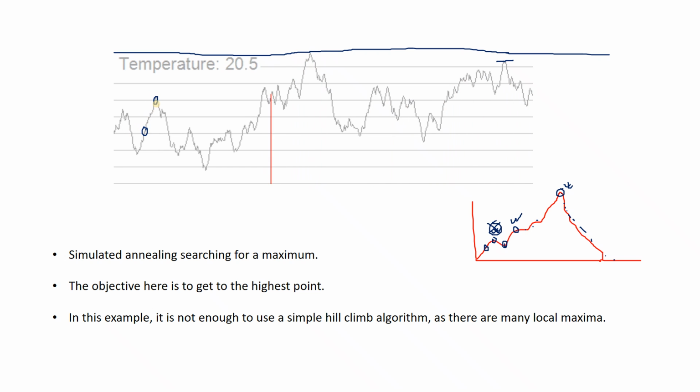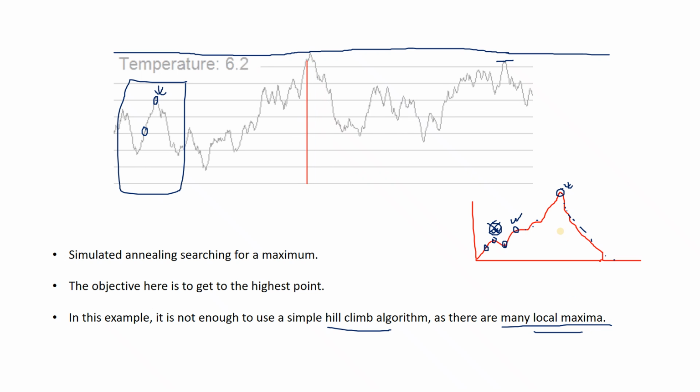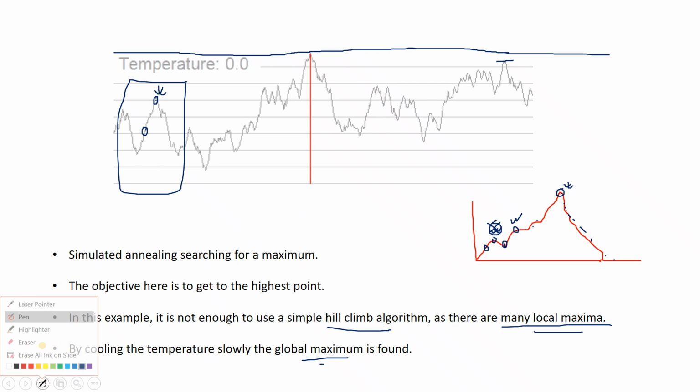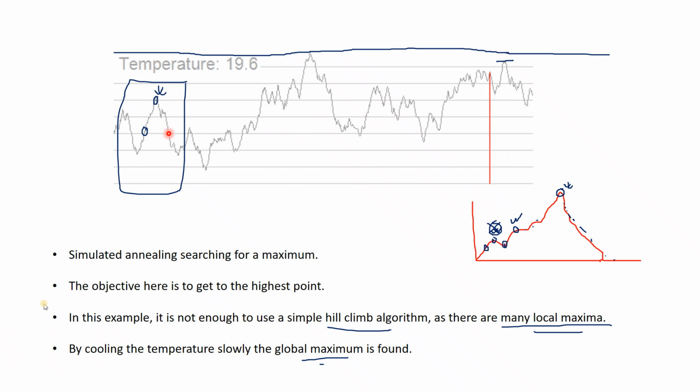So if hill climb algorithm was used, then suppose you are starting from this point, then when it will reach over here, okay, then it will declare that this is the highest. So that means it will stick into the local optima. It will not know that outside that there is another highest point. That is why the hill climb algorithm will not be able to be successful in this case, because there are so many local maxima or local optima. In this case, maxima. Okay. So the global maxima is found by this slowly cooling temperature, by cooling the temperature slowly, the global maxima is found by using the simulated annealing.